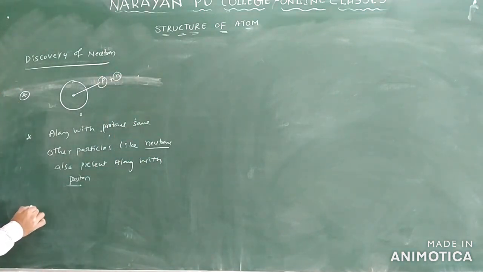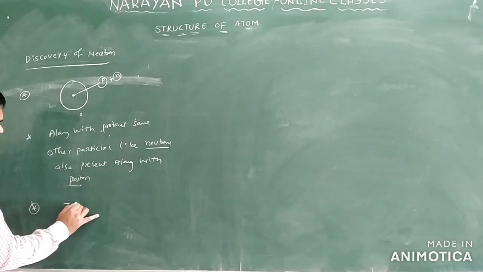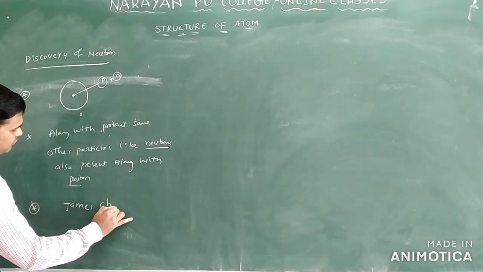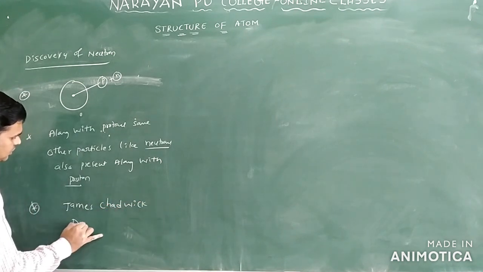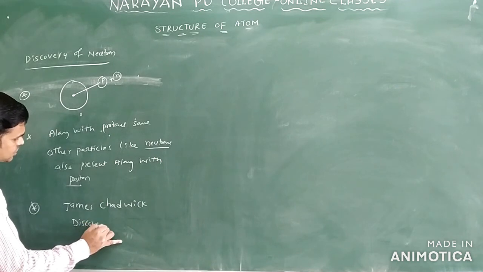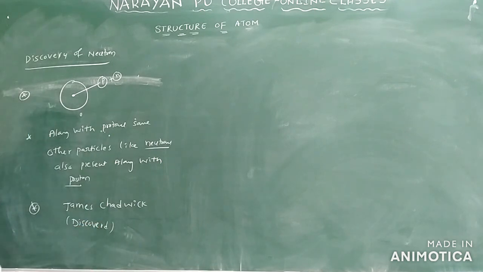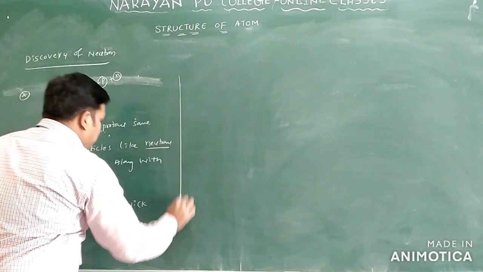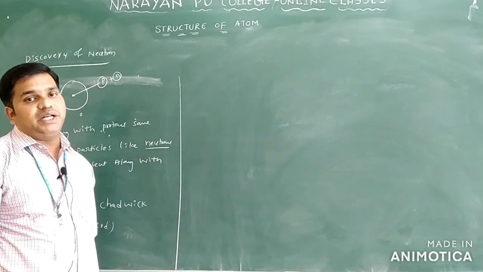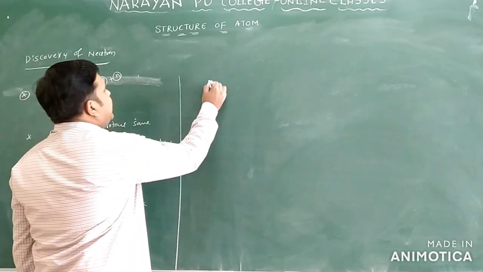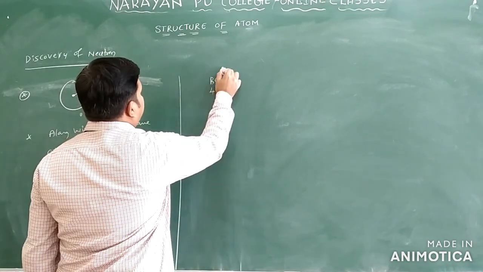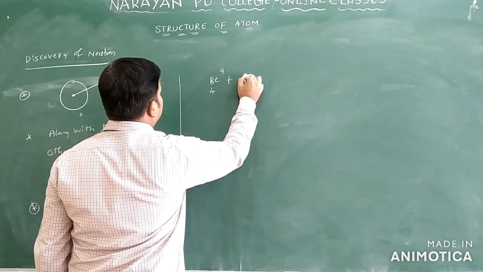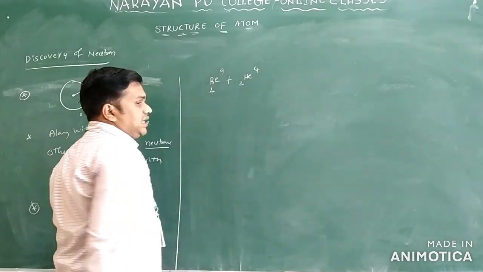Generally, who discovered this neutron? The neutron was discovered by James Chadwick. How did James Chadwick identify the neutron? He took a beryllium atom, and the beryllium atom was bombarded with alpha particles. What is an alpha particle?